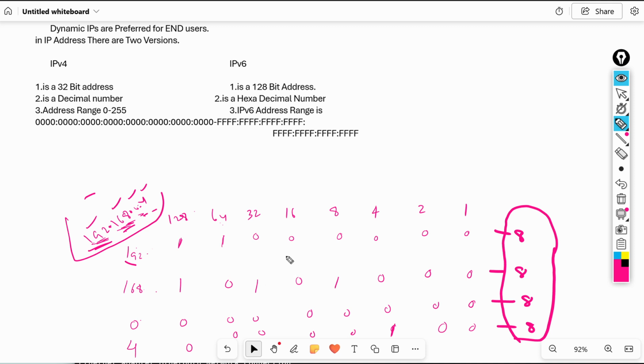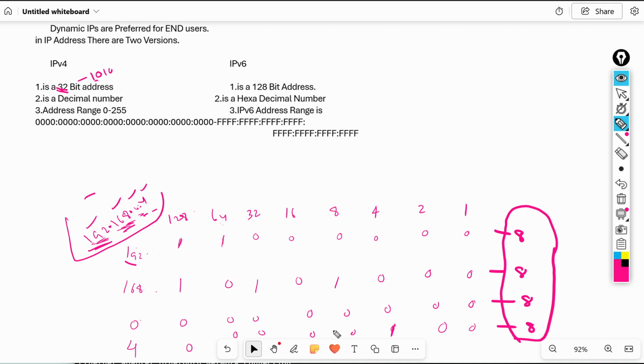Remember this. Very, very important. Please understand this decimal into binary conversion, because it will help you in the next class. IPv4 address is a 32-bit address, which means ones and zeros. Generally we configure the IP address on a system in decimal format, but the system internally converts it into binary language.